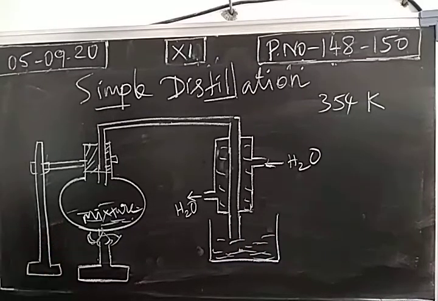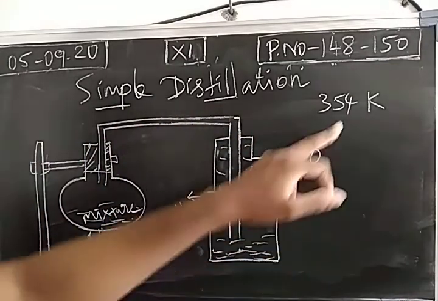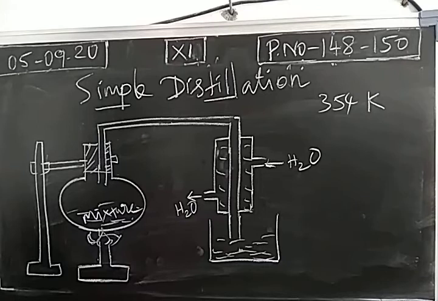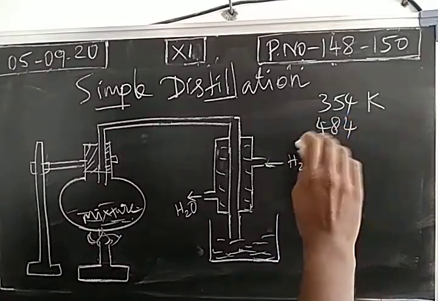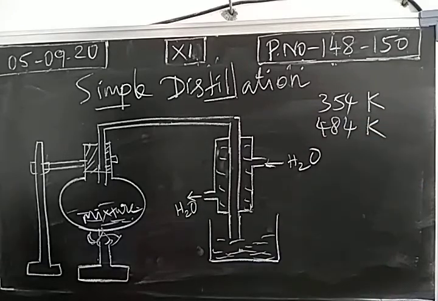So a component will come out as vapor when it reaches its boiling point. Based on this technique, we separate the components. First the benzene component will come out at 354 Kelvin. Then nitrobenzene will come out at 484 Kelvin. If impurity is present, that will be settled in the distillation flask. So this is the method of separating the components of a liquid mixture. This is simple distillation.